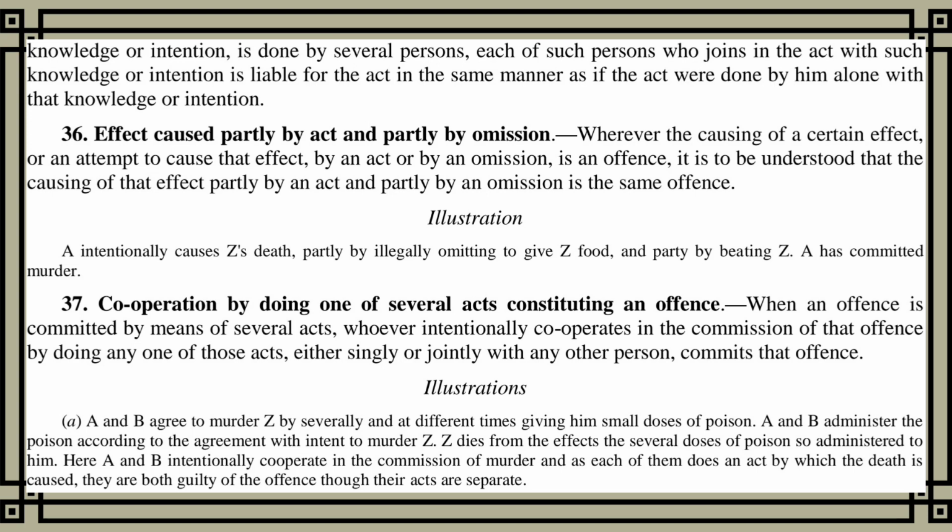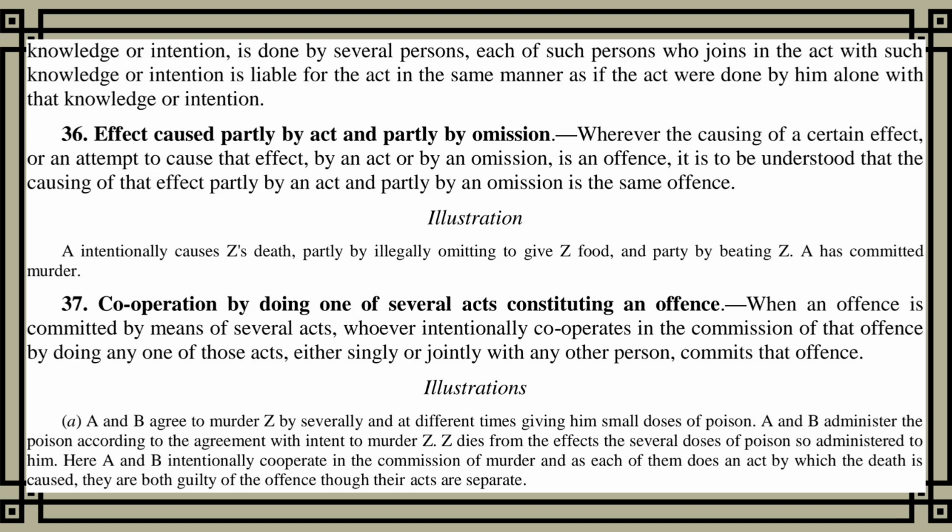Section 36. Effect caused partly by act and partly by omission. Wherever the causing of a certain effect, or an attempt to cause that effect, by an act or by an omission, is an offense, it is to be understood that the causing of that effect partly by an act and partly by an omission is the same offense. Illustration. A intentionally causes Z's death, partly by illegally omitting to give Z food, and partly by beating Z. A has committed murder.